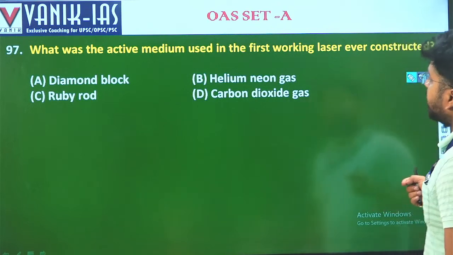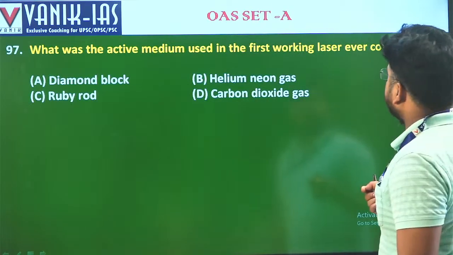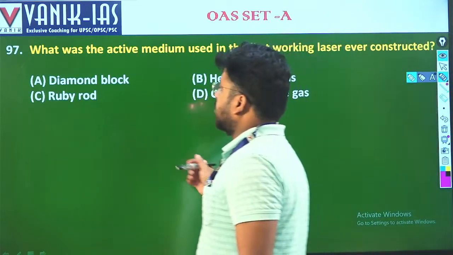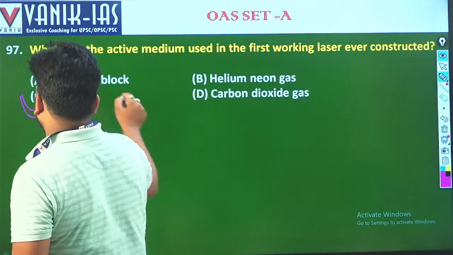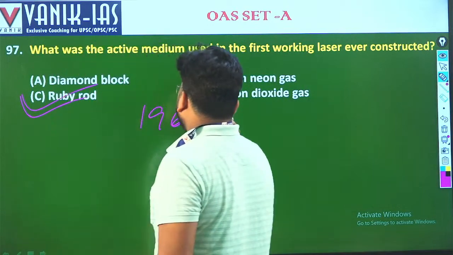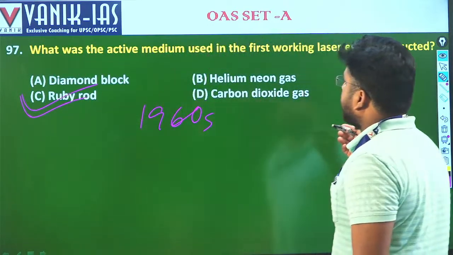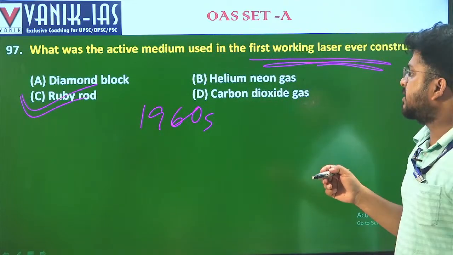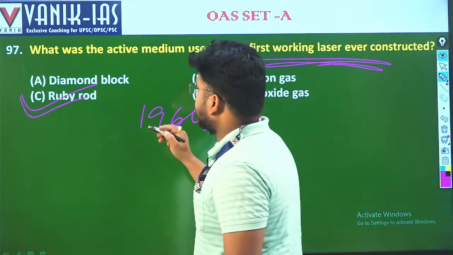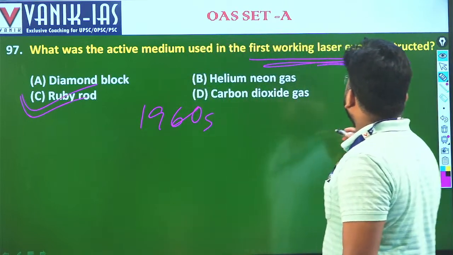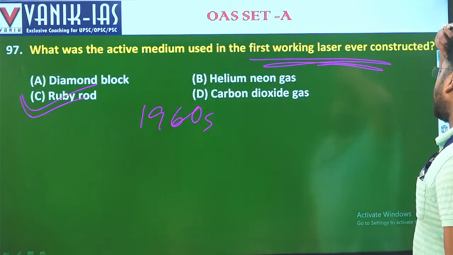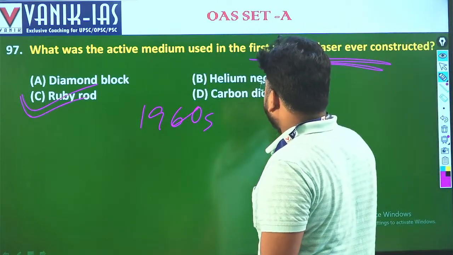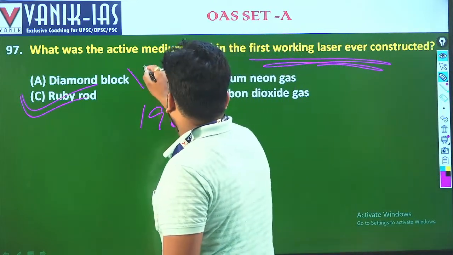What is the active medium used in the first working laser ever constructed? The working medium is the ruby rod, right? Ruby is used as the medium. It was developed in the 1960s. So the first working laser is the ruby laser, developed in the 1960s. C is the answer. A diamond block cannot be used, that would be highly expensive. So this can never happen.